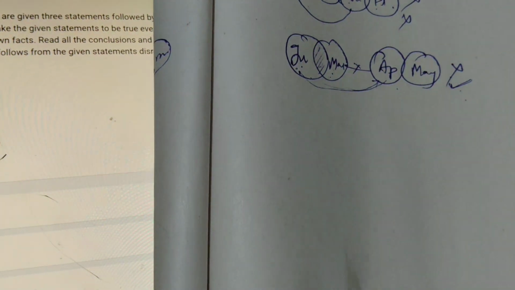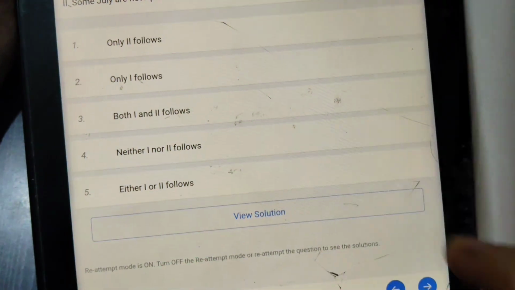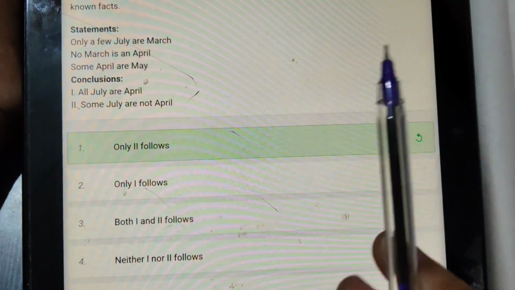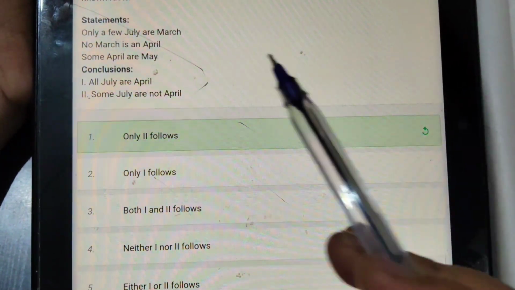So the second follows, two follows. Okay, I hope you are getting it. Don't directly go for time saving because of all, some not, few, some not, and they will go directly with either. Don't do that. Before going to either and neither statements, try to check whether both the conclusions are right or wrong.